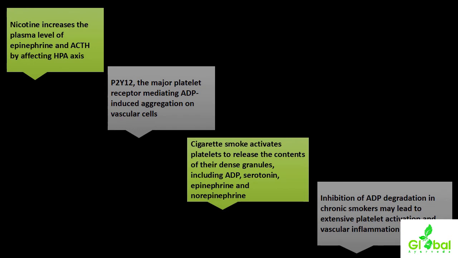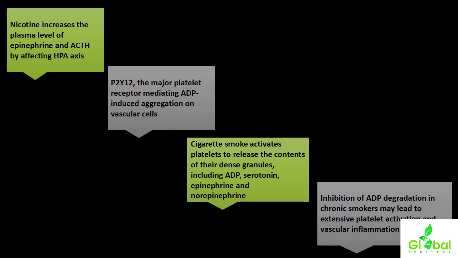Particularly the chemical component present in smoking, the nicotine content, increases the plasma level of epinephrine and ACTH, adrenocorticotropic hormone, by affecting the HPA axis, hypothalamus pituitary axis.